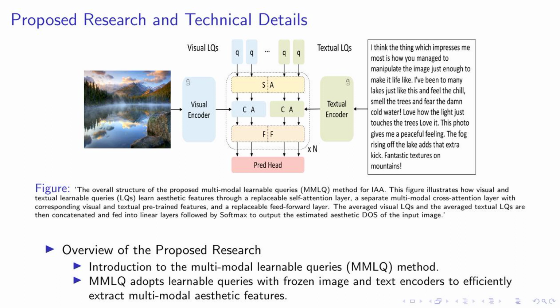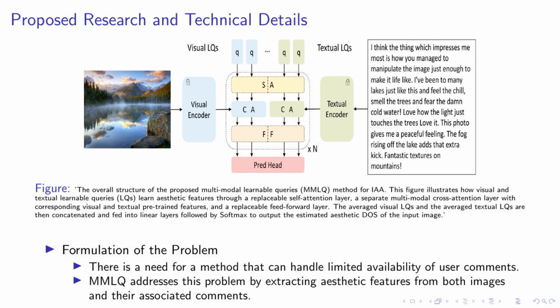Moving forward, let's delve into the technical details of our proposed solution, the multimodal learnable queries, or MMLQ method. As you can see in this figure, the MMLQ method uses visual and textual learnable queries to extract aesthetic features. These features are obtained through a replaceable self-attention layer, a separate multimodal cross-attention layer with corresponding visual and textual pre-trained features, and a replaceable feed-forward layer. The averaged visual and textual queries are then combined and processed through linear layers, followed by softmax to estimate the aesthetic degree of satisfaction, or DOS, of the input image.